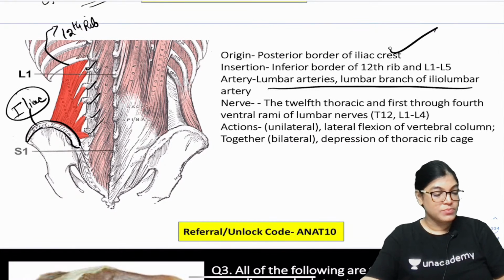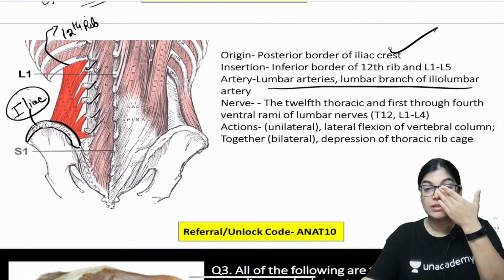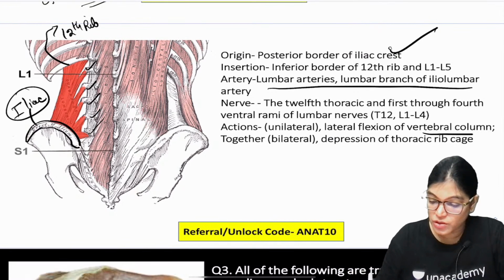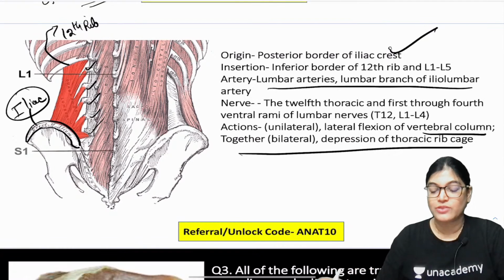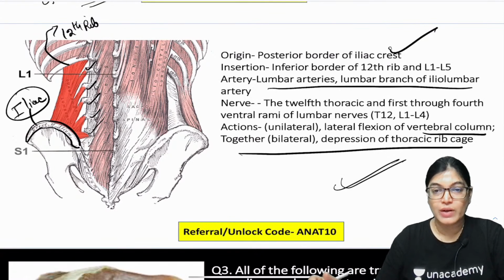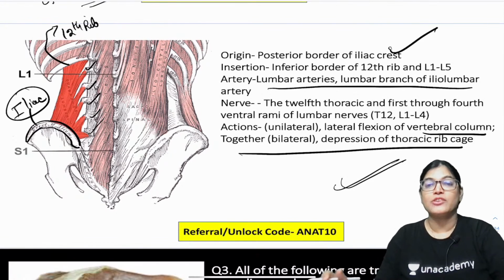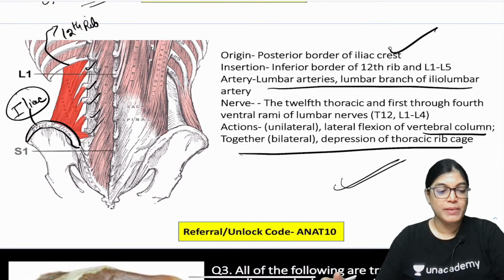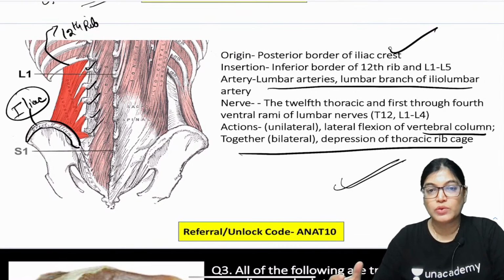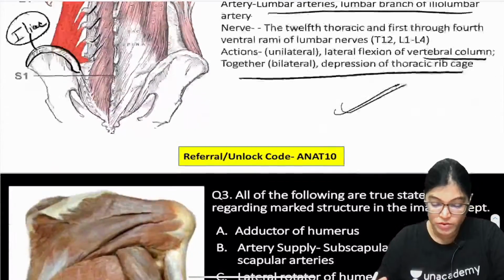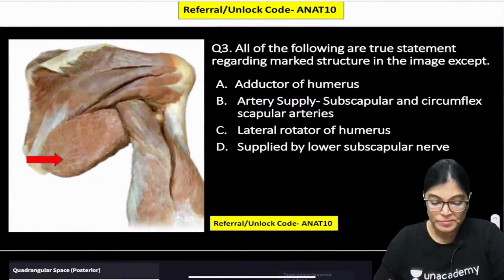Action. So this was marked as a wrong option. Why? Let me see about the action. Unilateral contraction will cause lateral flexion of the vertebral column, and bilateral contraction will lead to depression of the thoracic rib cage. Okay, so when there is bilateral contraction, it will cause depression of the thoracic rib cage, and when it is unilateral, it will cause lateral flexion of the vertebral column. Got it, everyone? Let's move on to the next MCQ, MCQ number 3.